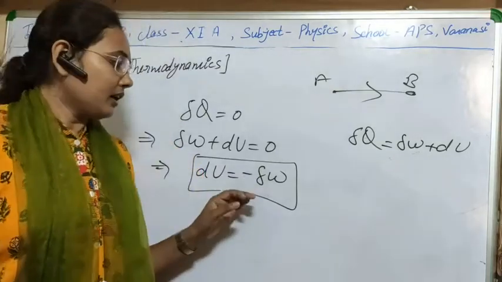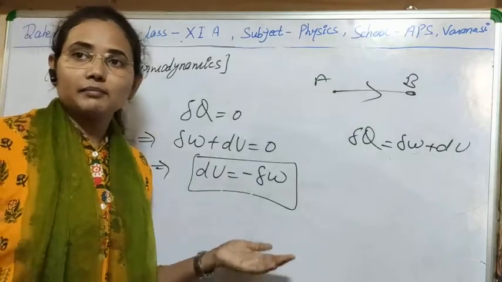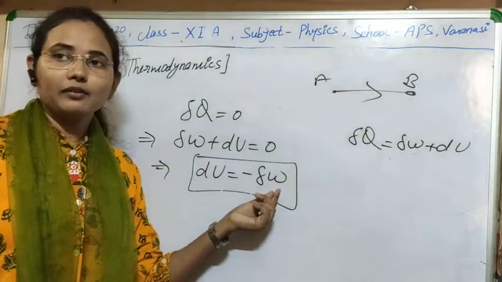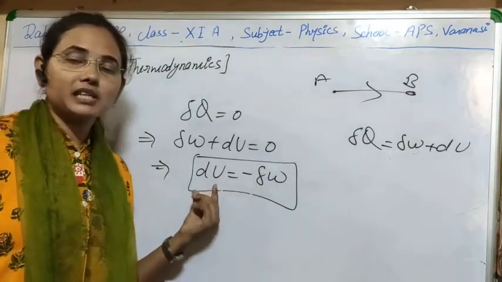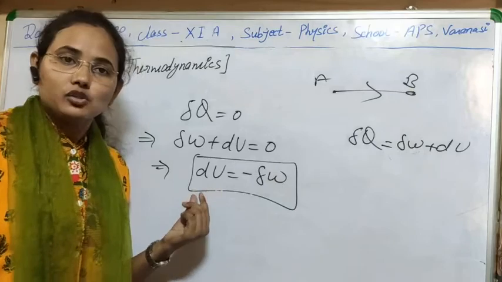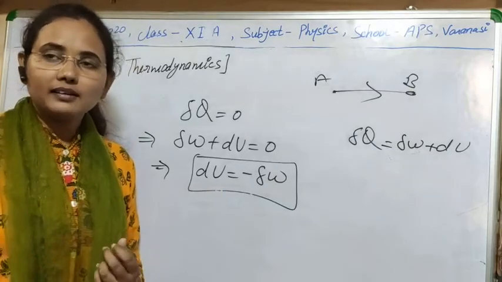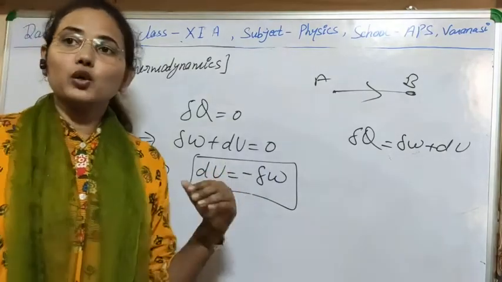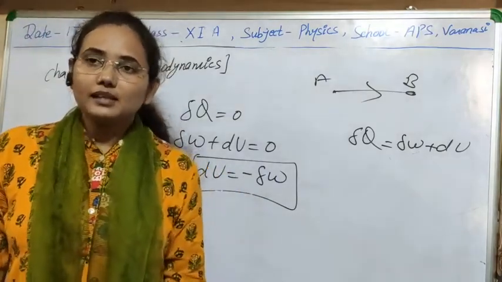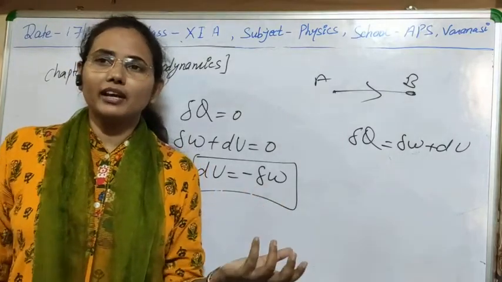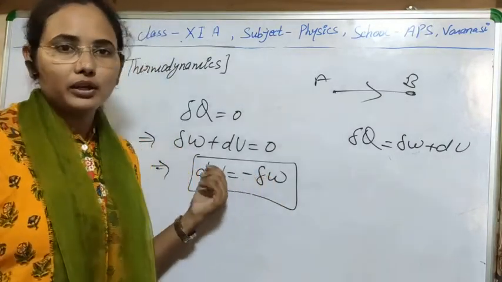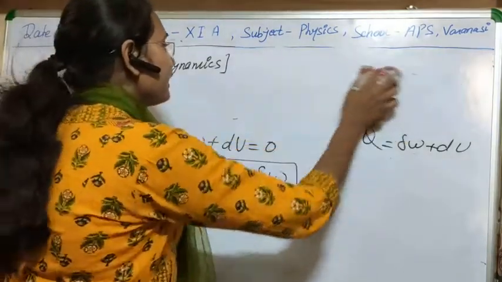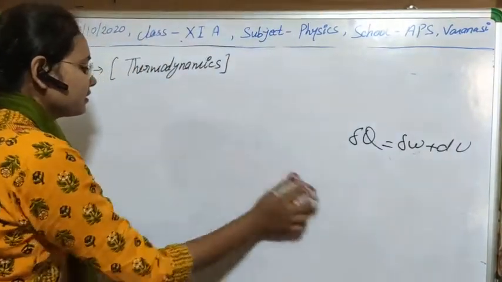And if we have done work on the system, then as I have told you in the sign convention, the work will be negative. So ultimately it will be positive. It means that internal energy will increase, and if internal energy increases, its temperature will increase. So if we are doing some work on the system, then its internal energy increases, means a heating effect is produced. So heating and cooling effects can be easily understood here. Next is the case of isochoric process.